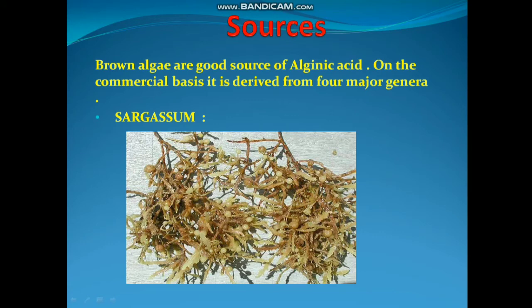So now we shall talk about the sources, especially the sources from algae, like what algae produce or yield this sodium alginate or alginic acid. Brown algae are good sources of alginic acid. On a commercial basis, it is derived from 4 major genera. These genera are Sargassum.